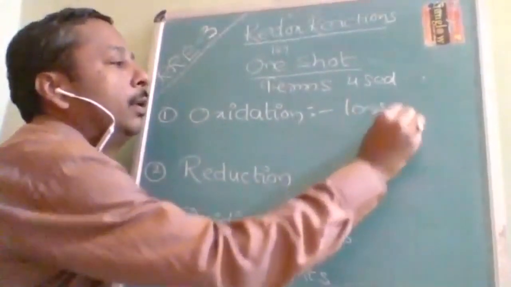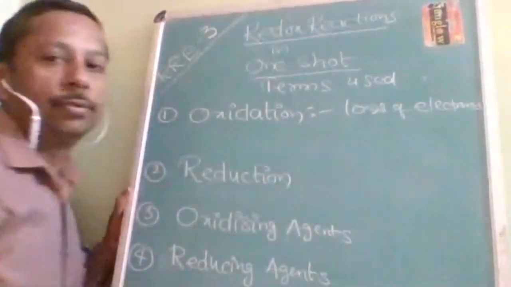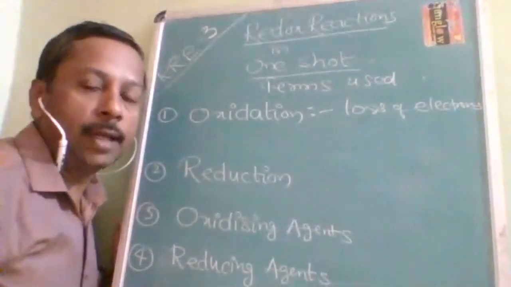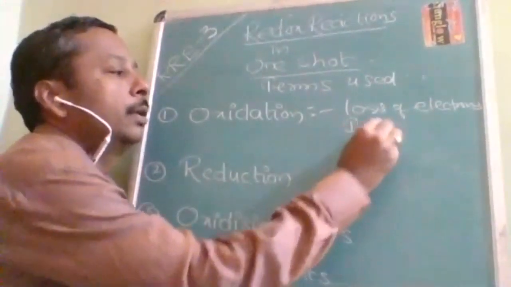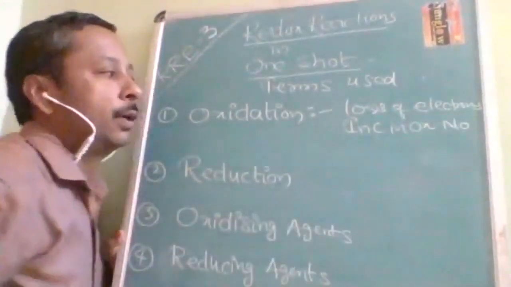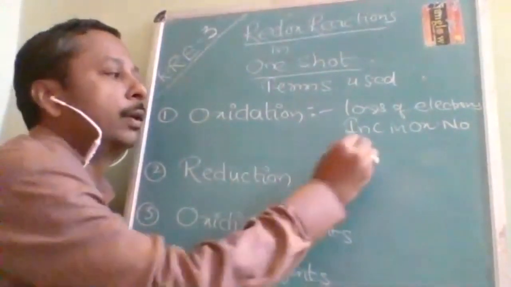Okay, loss of electron, first thing and mostly useful. When there is a loss of electron, then that process, that reaction, is called oxidation. Otherwise, we can say increase in oxidation number. Okay, so oxidation can be loss of electron or increase in oxidation number.